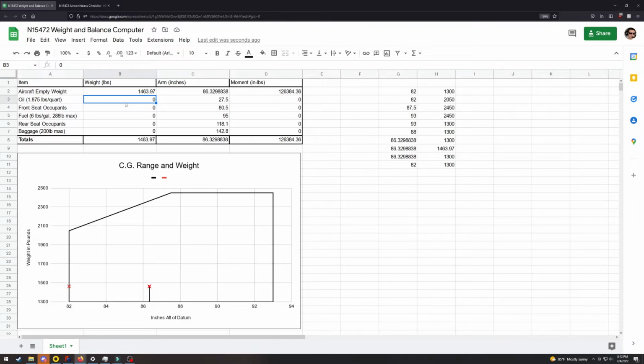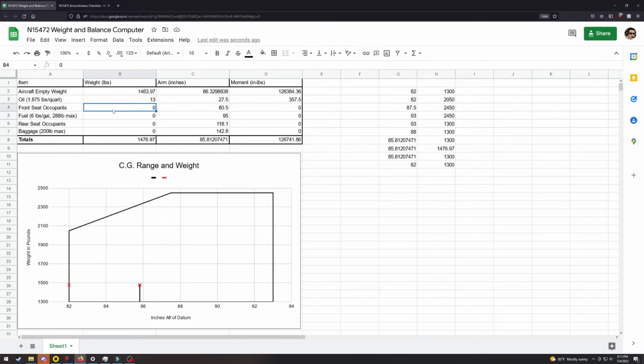First of all, the plane needs 6 quarts of oil at a minimum, and it's normally slightly over, so I usually factor in about 13 pounds of oil, with oil being almost 2 pounds for every quart. After that has been entered, you can see it multiplies that 13 by the arm, or 27.5, because in this case, the oil is centered at 27.5 inches from the datum, which is very close to the front of the plane near the spinner at the propeller. And this gives us a moment of 357.5 inch-pounds.